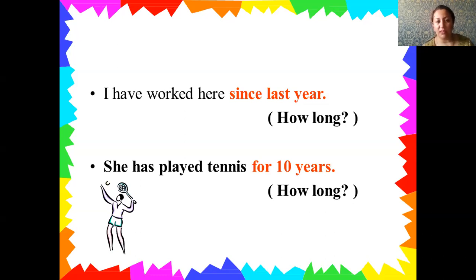She has played tennis for 10 years. It means that 10 years ago she began to play tennis. Nowadays she, or he, for example, is continuing to play this kind of sport, and also here the continuation of the action is mentioned.